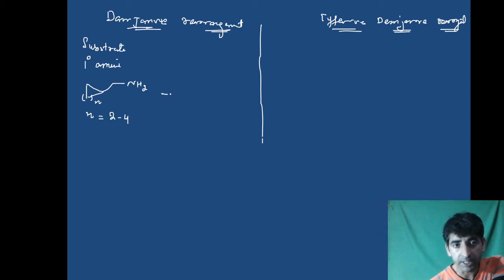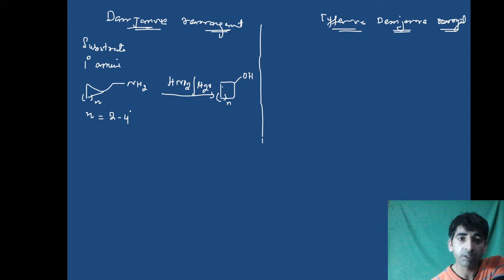The reagent in this case is nitrous acid, HNO2. This is the nitrous acid which is the reagent, and we can have water or we can have protic conditions like that of HCl as well. So what will be the product of the reaction? First I'll write the product. The product in this case is enlargement of ring. This is a 3-membered ring, it will become a 4-membered ring. Over here we can have n, means it can be 4. If it's 4-membered, this will be 5-membered, and we get alcohol. This is the product of the reaction. We'll see later on what is the mechanism of this reaction, how the product is formed.